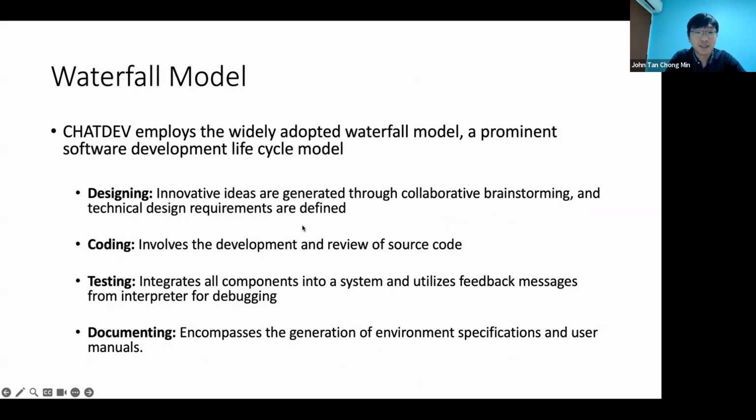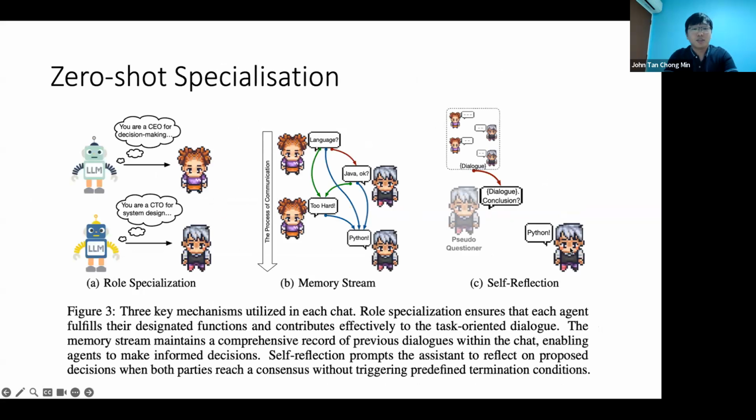Okay, I'm going to skip this slide because this is similar to what I talked about earlier. So there are 4 different phases here. Okay, so what are the key things that they did in ChatDev? There are 3 things I'm going to cover. First is role specialization, which is over here on the left. Second is memory stream. Third is self-reflection. All these 3 are what makes the agents.